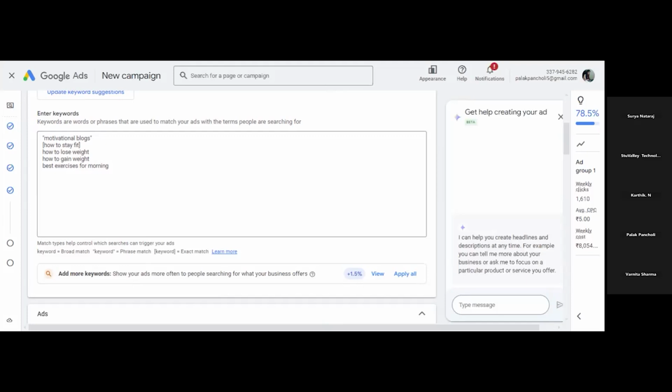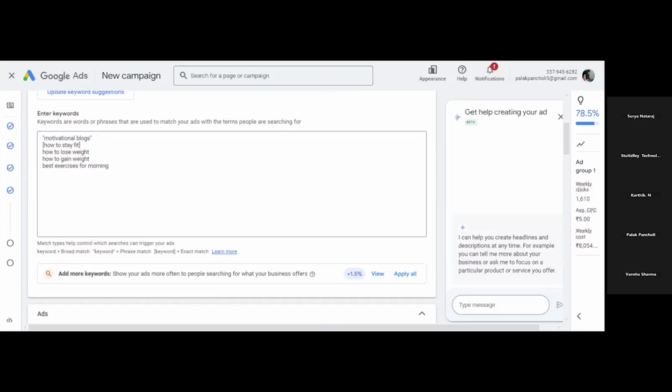After the exact match type, the third one is phrase match type. What is phrase match type? Your keyword will match searches with the exact same word order, but can include words before or after. Means the order should be the same.